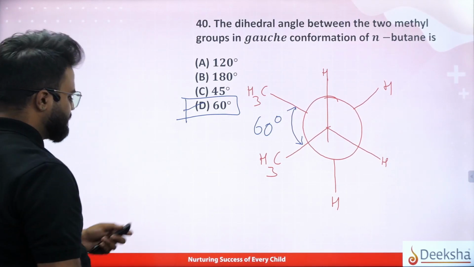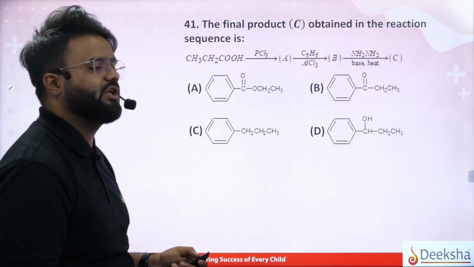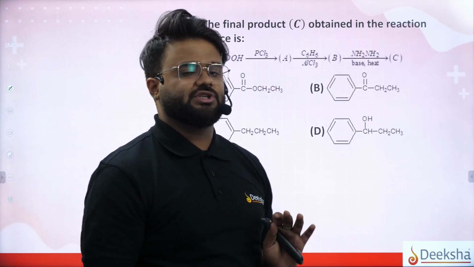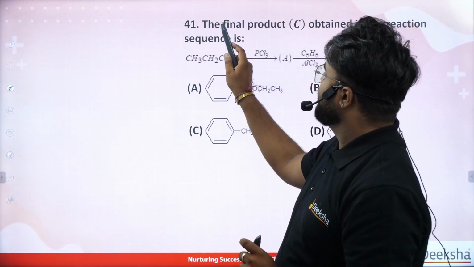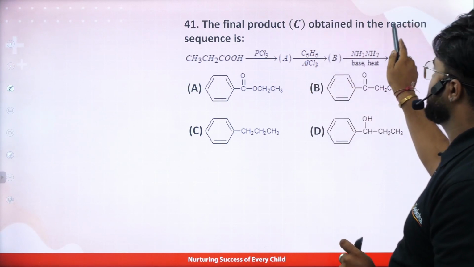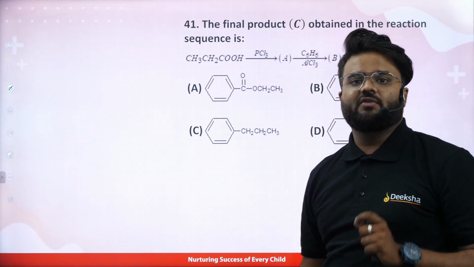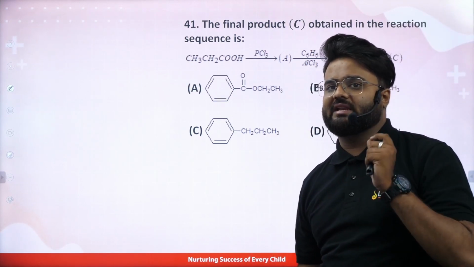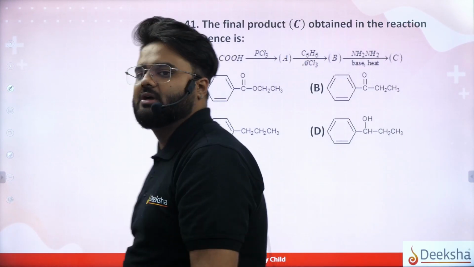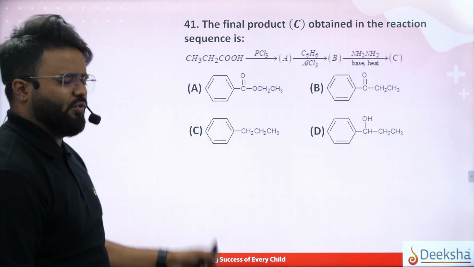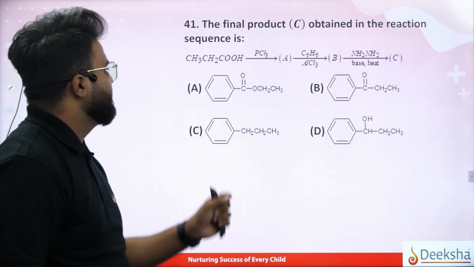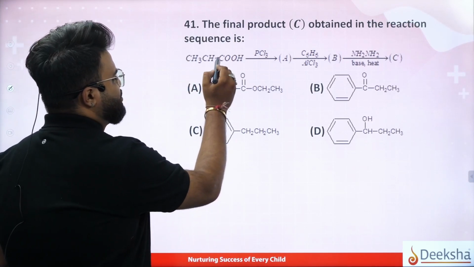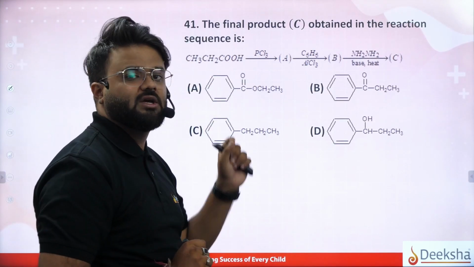Okay. Coming back to question number 41, it is a very beautiful question. What is the final product C obtained in the reaction sequence? That is what we have to check. We know there is CH3CH2COOH.